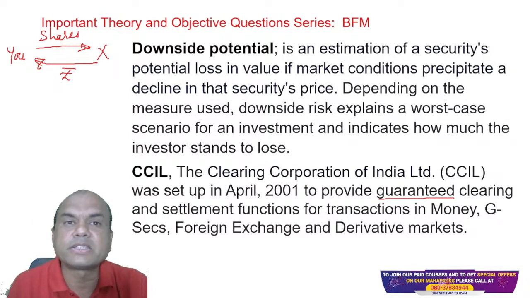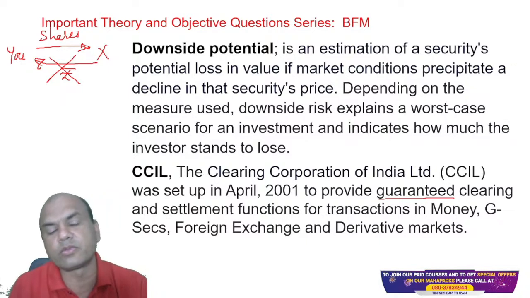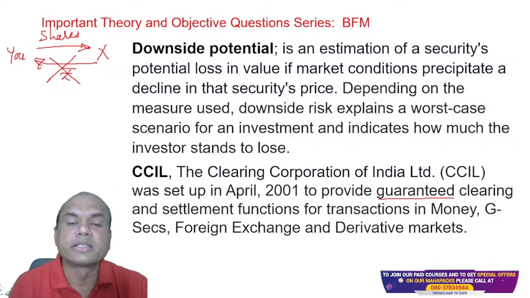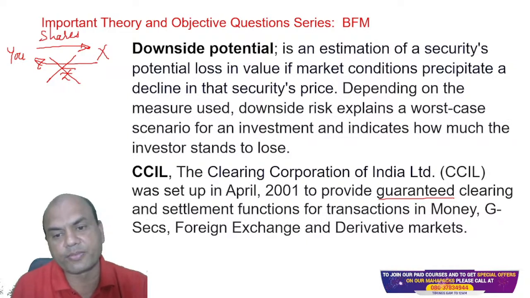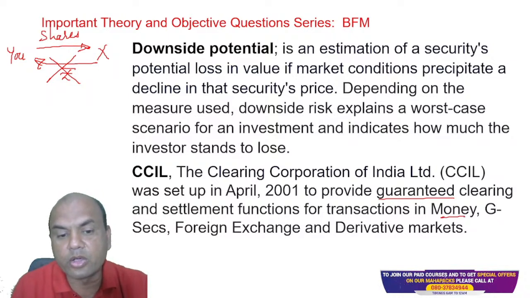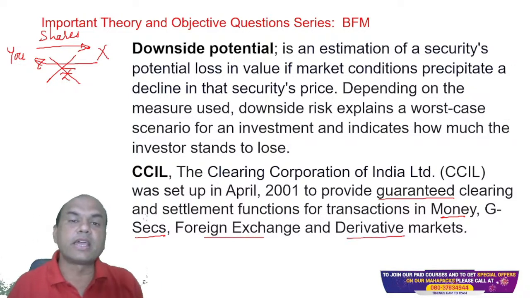Settlement risk means if you give the shares and Mr. X does not give you rupees, then this is known as settlement risk. So CCIL guarantees this part, providing guaranteed clearing and settlement for transactions in money, government securities, forex, and derivatives markets.